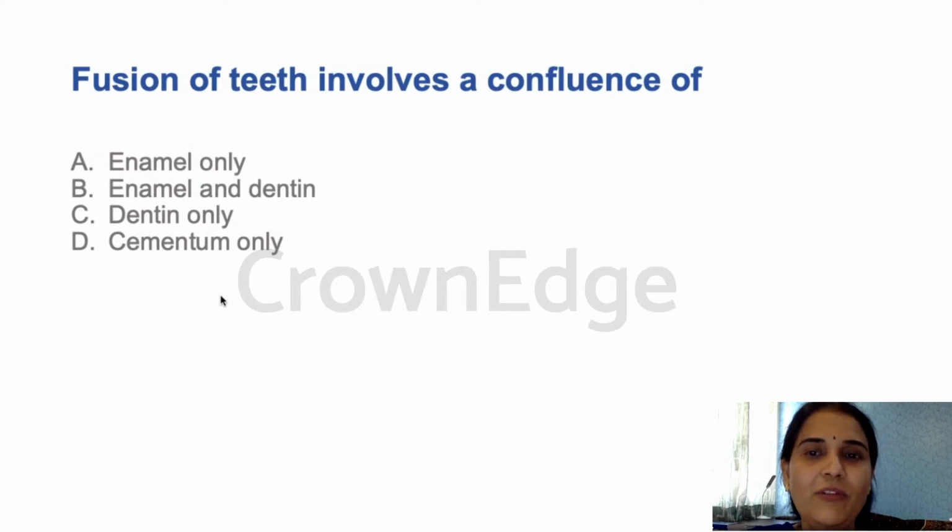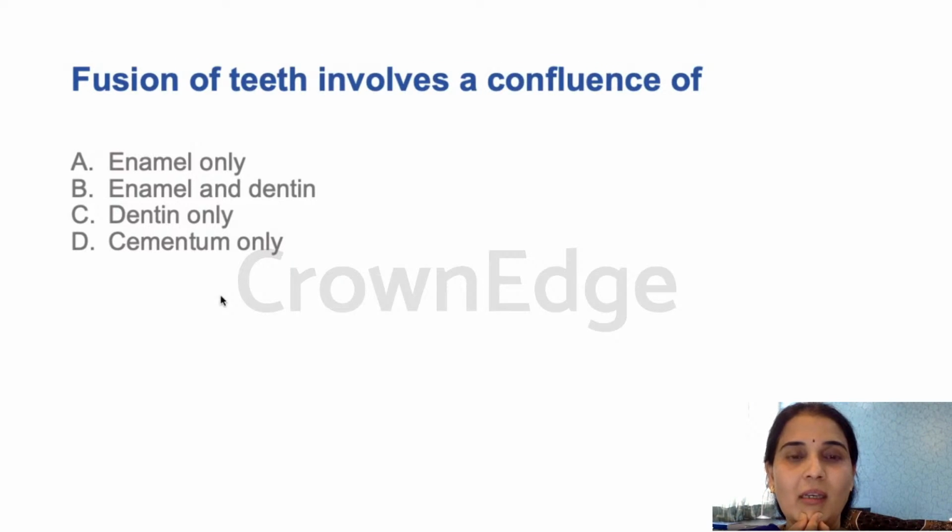Fusion of teeth involves a confluence of: enamel only, enamel and dentin, dentin only, or cementum only. Which is the answer for this? When two teeth are fused together, there should not be any confusion. It can't be cementum because that is concrescence.